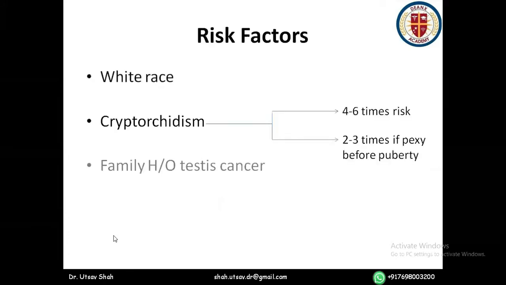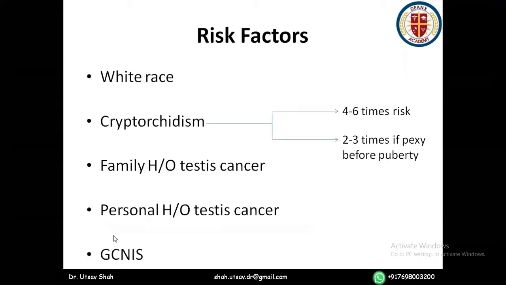White race, cryptorchidism, family history of testicular cancer, personal history of testicular cancer, and germ cell neoplasia in situ. Okay. So cryptorchidism is one area where if a patient has cryptorchidism, the risk is 4 to 6 times. If the patient undergoes orchidopexy for that, then the risk reduces but does not become 0. It becomes 2 to 3 times. If pexy is performed before puberty; if after puberty, the risk does not reduce.